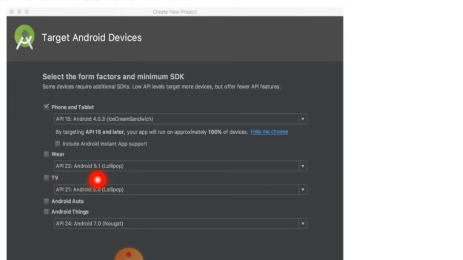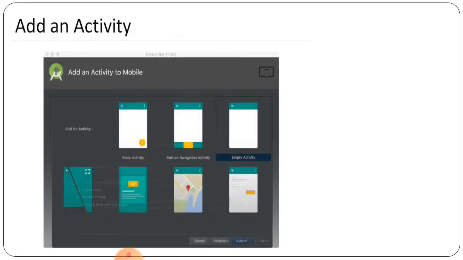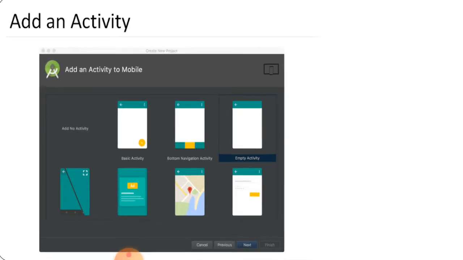Then here whatever API you want according to that particular version. Then what is there for TV, if you want to use TV-related, Android Auto, Android Things, Android Wear. So these are all about the target Android devices, which Android devices you want to target, that you have to configure here, right?